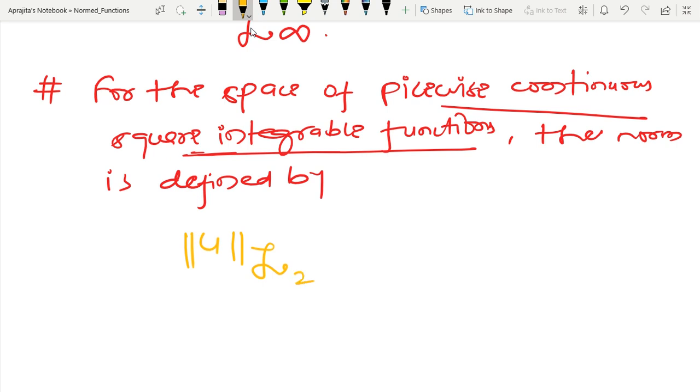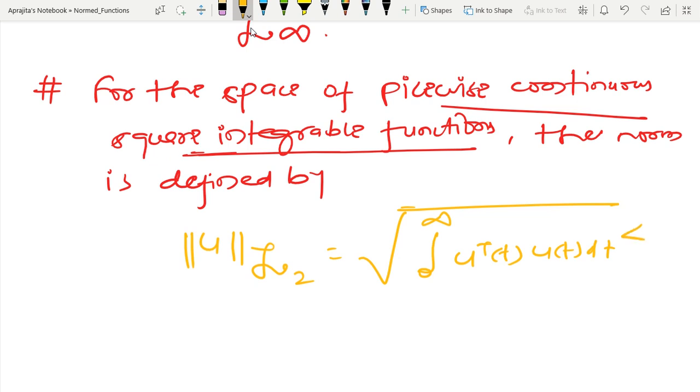So the 2 norm I am defining here as the square root of the integral from 0 to infinity of norm of u(t) squared dt. So using this symbol I am going to capture that it is less than infinity.